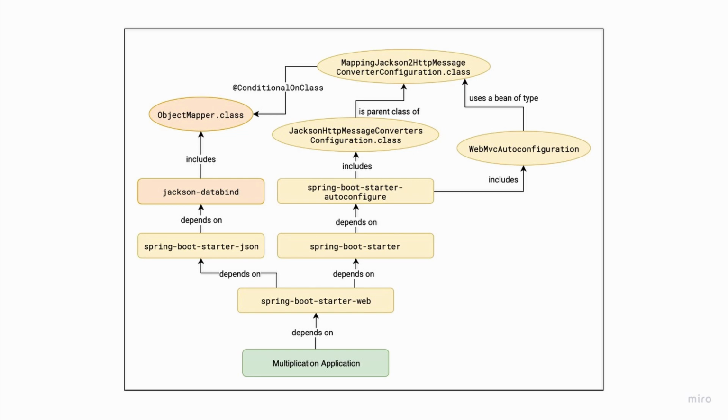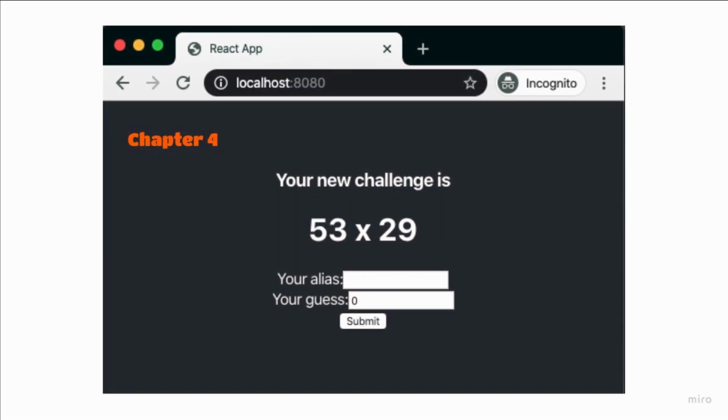You will see how the Spring Boot starters and its auto-configuration classes make it possible to have so many out-of-the-box functionalities without writing any code at all. After learning this, you will no longer call this magic because you know how it works. It is important to know this since it's the only way you can adjust it for your specific use cases. At the end of Chapter 3, we have a REST API that we can use to send multiplication attempts to a backend system. But that's not a web application, it is just a web service.